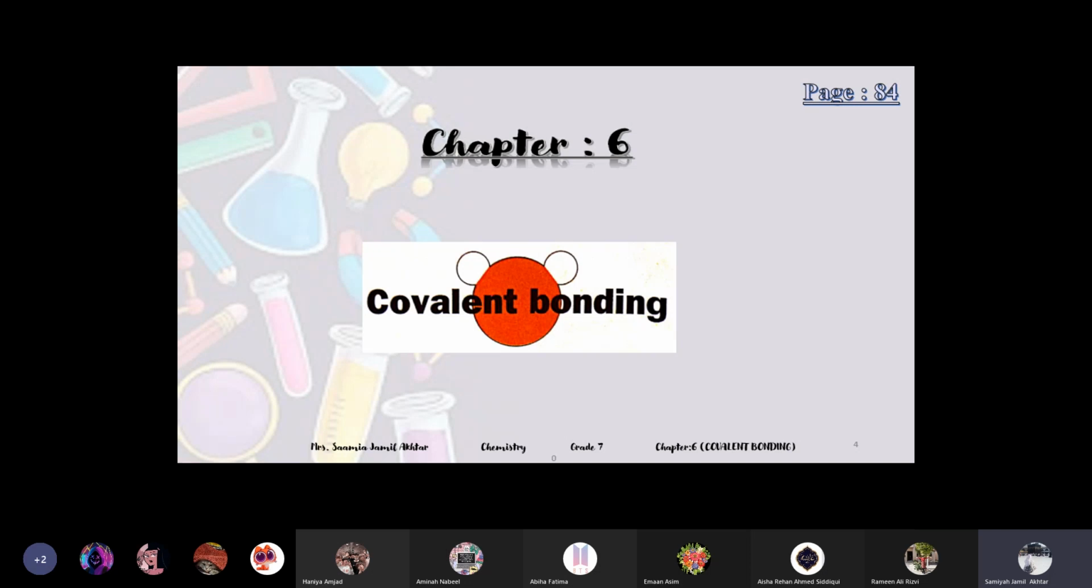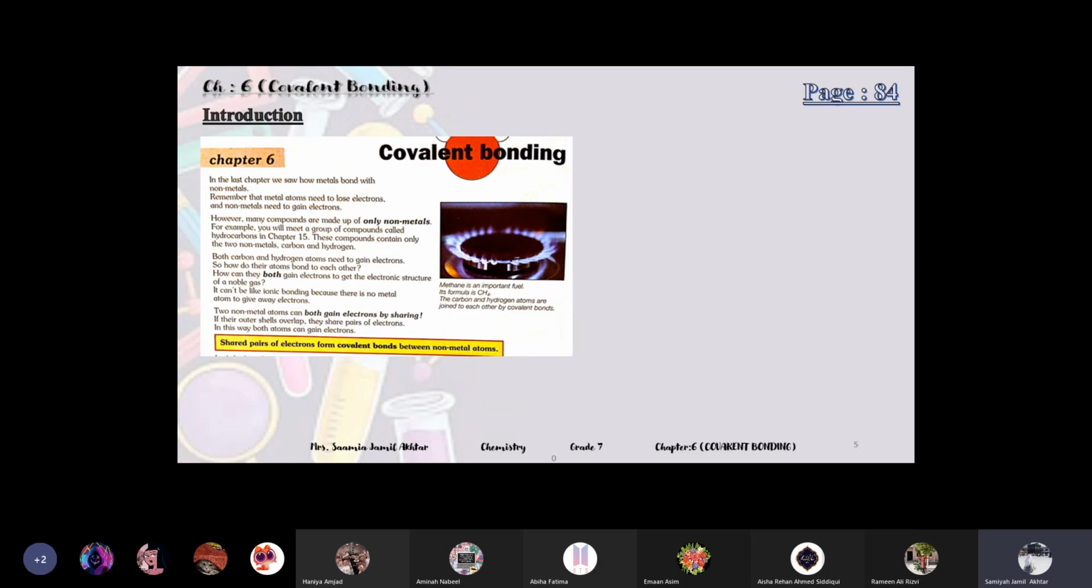The second type of bonding is sharing of electrons. They can share the electrons with each other, that is covalent bonding. And the third type of bonding is metallic bonding, in which the metals lose their electrons. They will not give electrons to anything, but they will just lose their electrons. That will be our third chapter that we'll study. So this is covalent bonding, page 84. Let's start it.